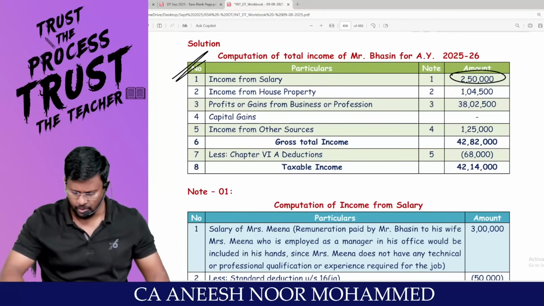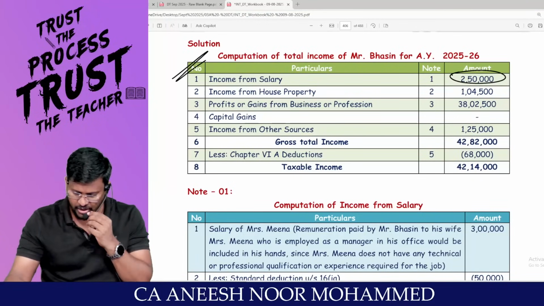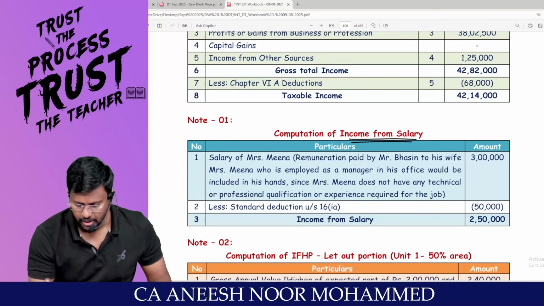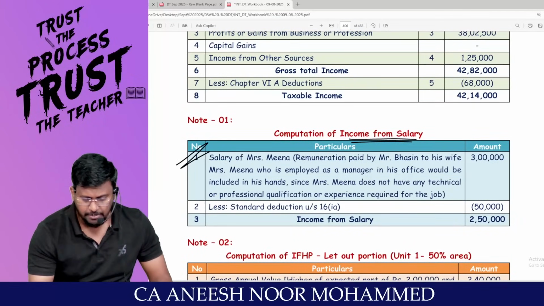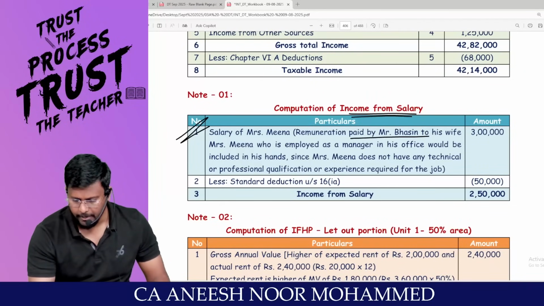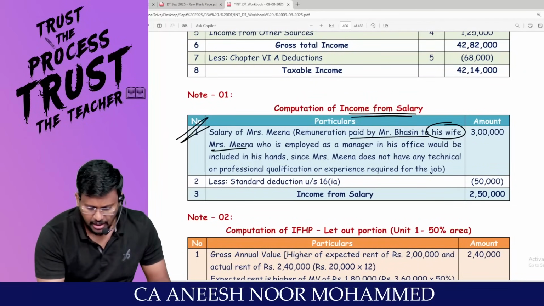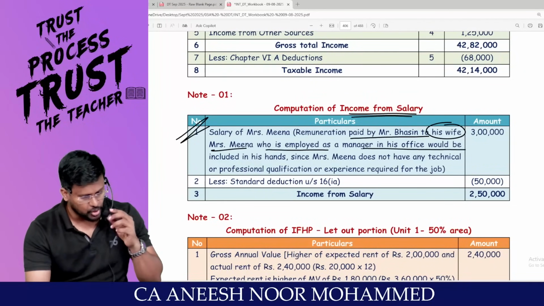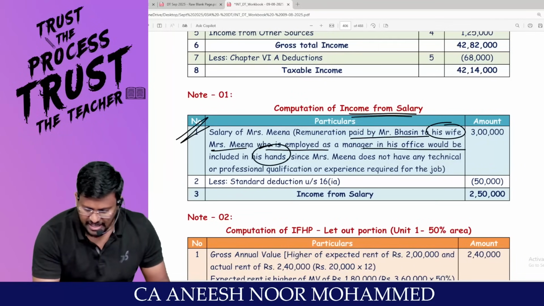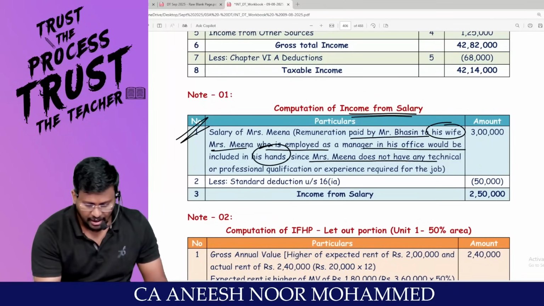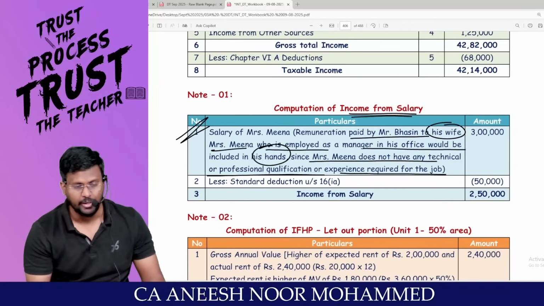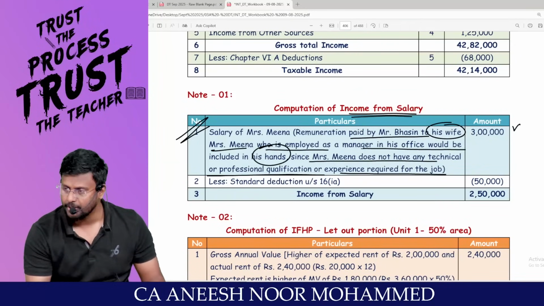My dear lovable students, clubbing provisions will apply in computation of income from salary. Salary of Mrs. Meena, remuneration paid by Mr. B to his wife, Mrs. Meena, who is employed as manager in his office, would be included in his hands since Mrs. Meena does not have any technical or professional qualification or experience required for the job. How much? 3 lakh.